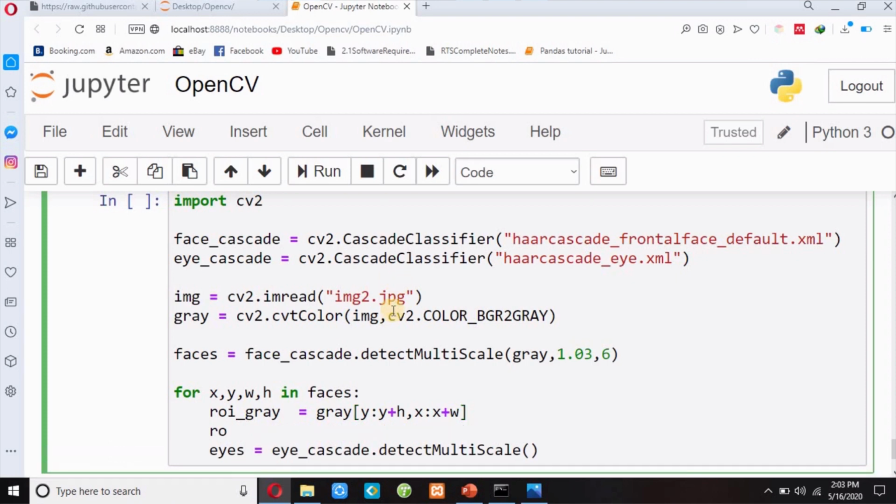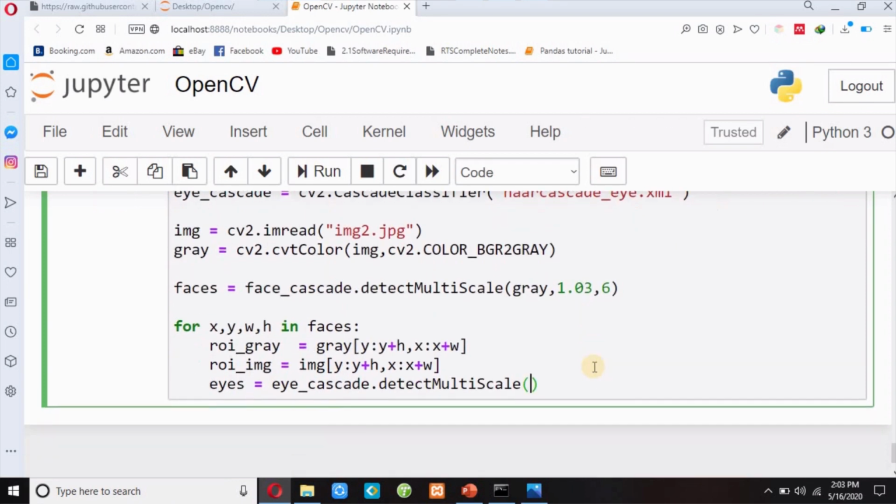So the region of interest from my RGB image is img from y to y plus h, and x to x plus w. Here I have to pass the grayscale image, roi_gray, because I will find my eyes from the grayscale image. A grayscale image is less complex than an RGB image, but when I display my image, I will use this roi image. I will explain this later, don't worry.